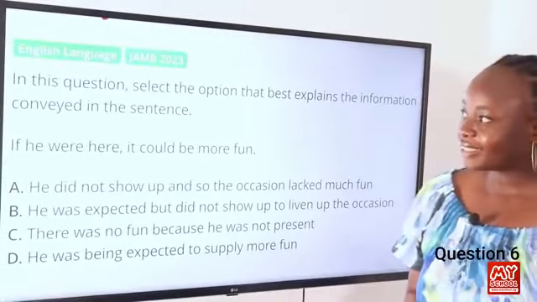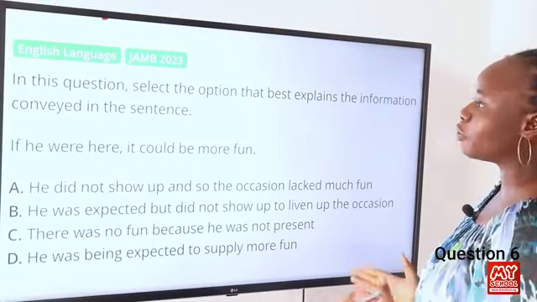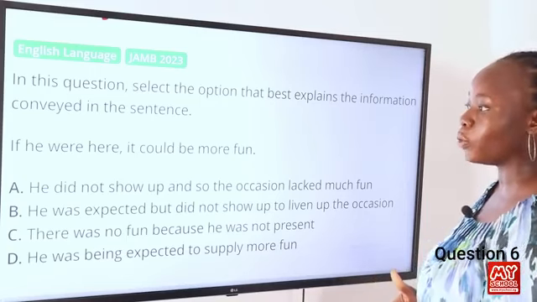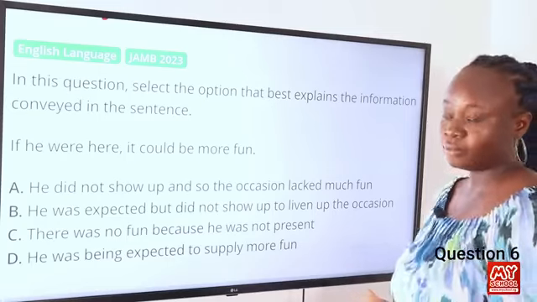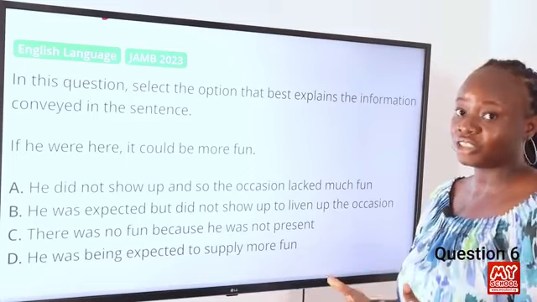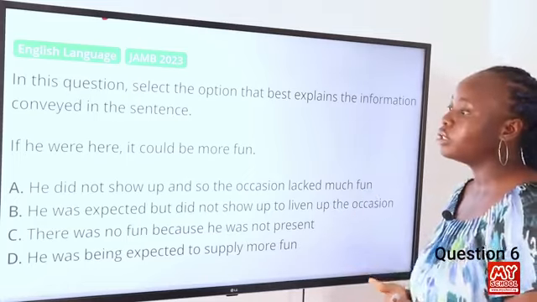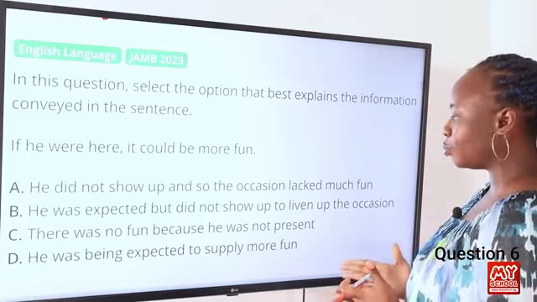Now to question 6. In this question, select the option that best explains the information conveyed in the sentence. "If it were here, it could be more fun." So this particular sentence means that it was not there, but assuming it was there, it would have been much more enjoyable. So we're going to look at each of these options and we'll find the one that best conveys that meaning. So for option A, it says it did not show up and so the occasion lacked much fun.